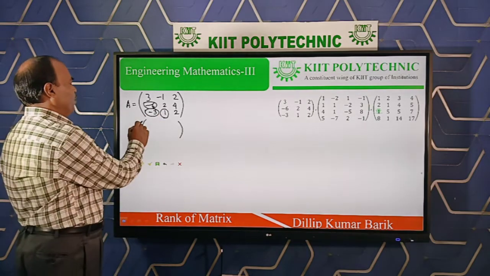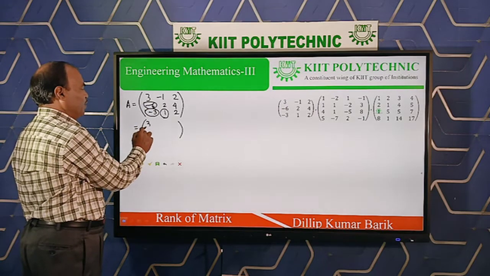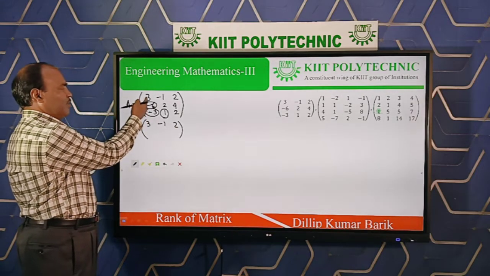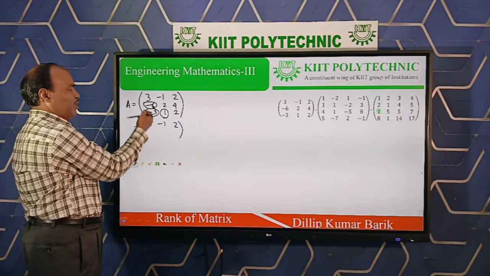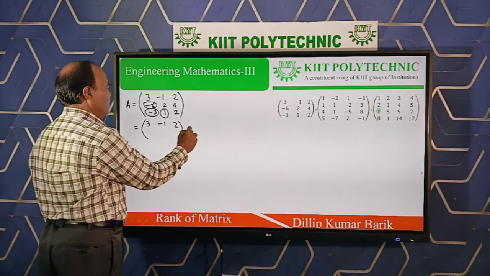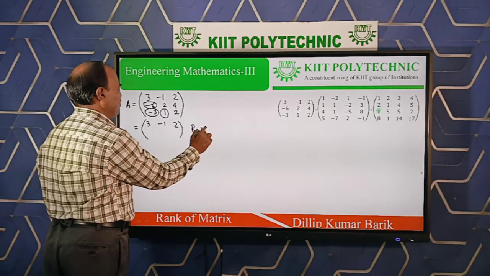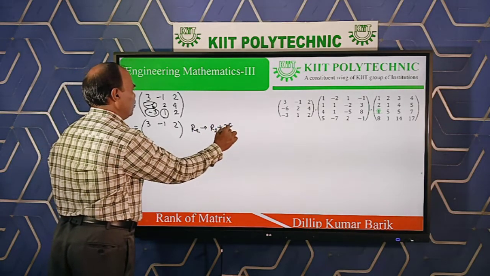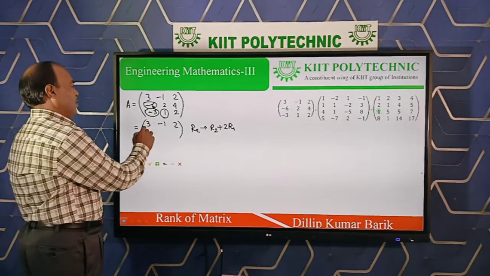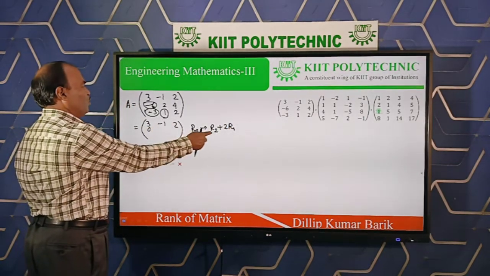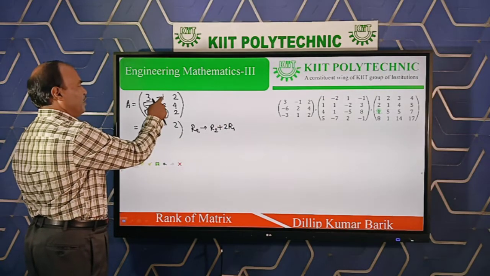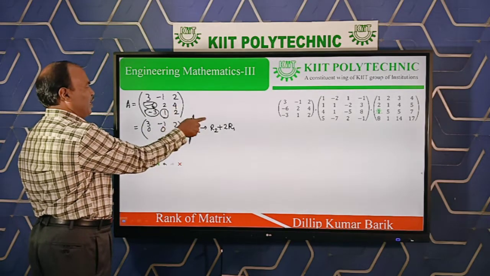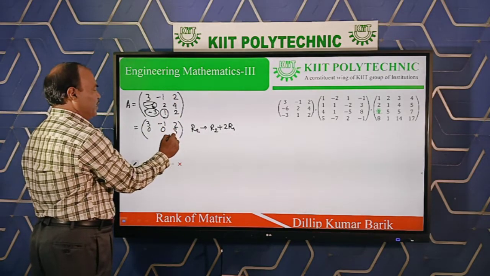How to convert to 0? Fix the first row, there is no change required here. 3, -1, 2 remain the same. Since -6 and 3 here, because -6 plus 6 is equal to 0. So row 2 is replaced by row 2 plus 2 times row 1. Clear? It is now 0. Row 2 plus 2 times row 1, here multiplied by 2 and added, it will be again 0, and 4 plus 4 is 8.